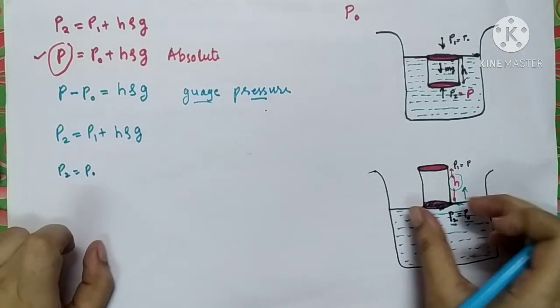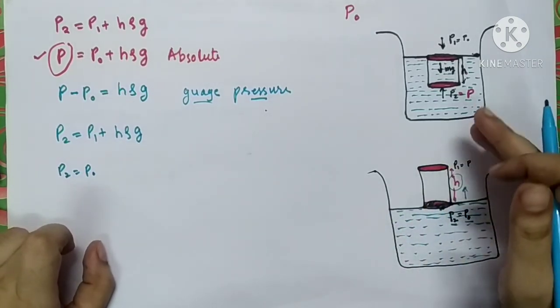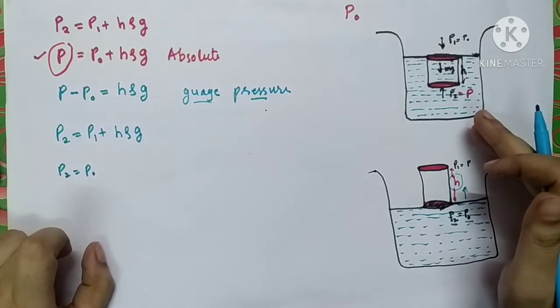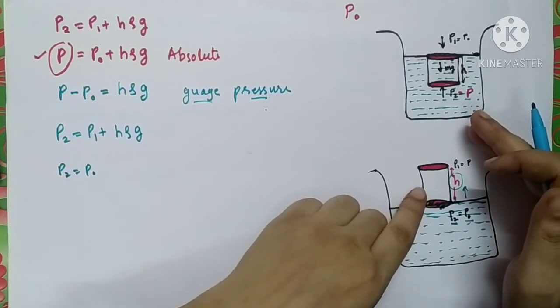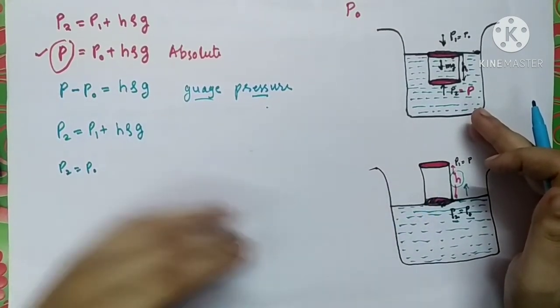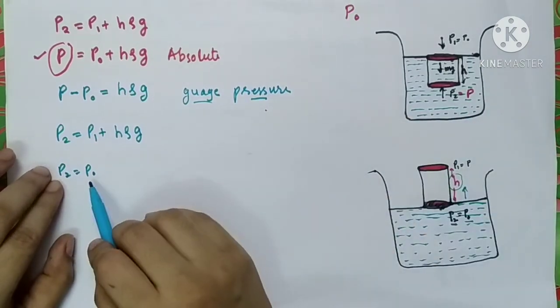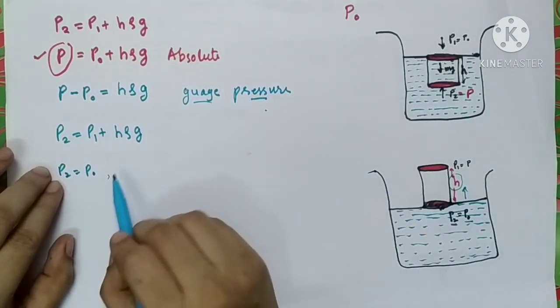It is just like when you are standing at a certain height above the sea level. Instead of considering the cylinder, you can consider your own example. So P2 is equal to P0.